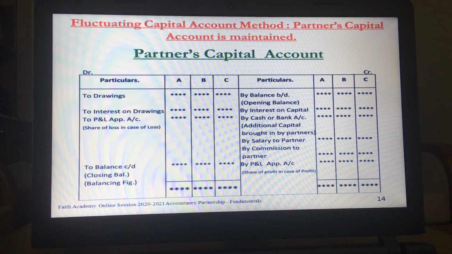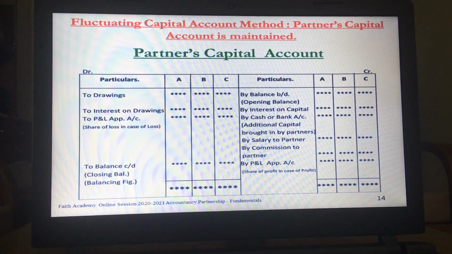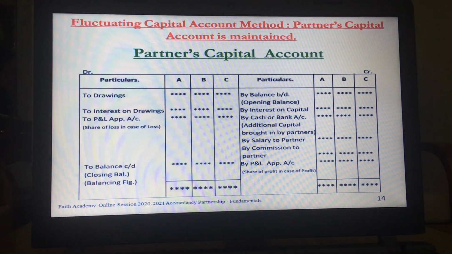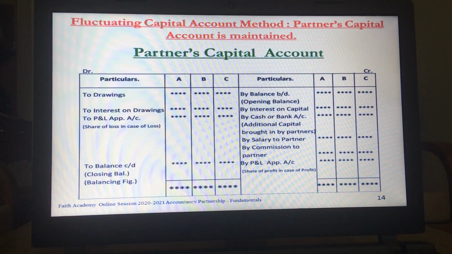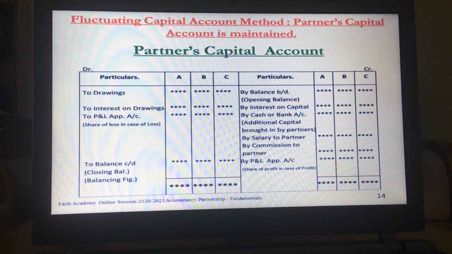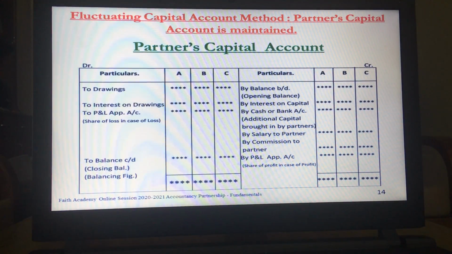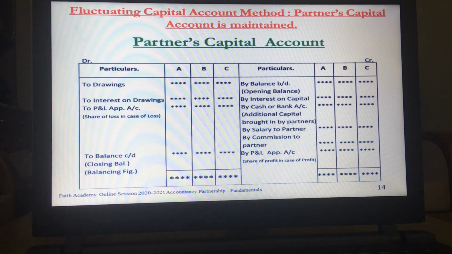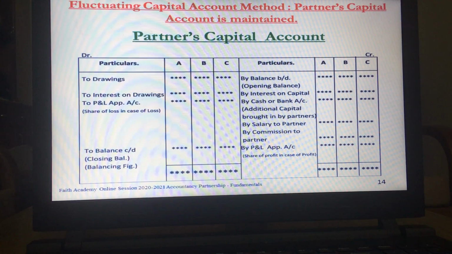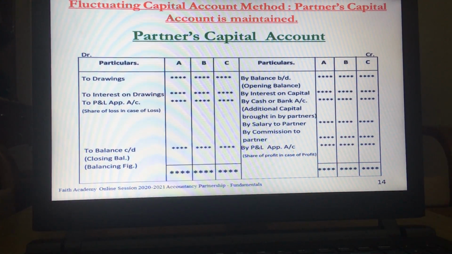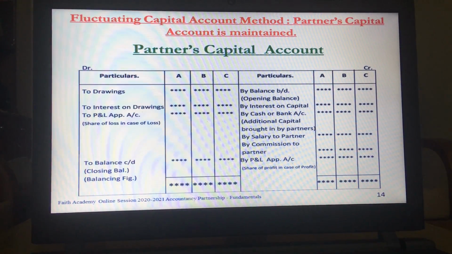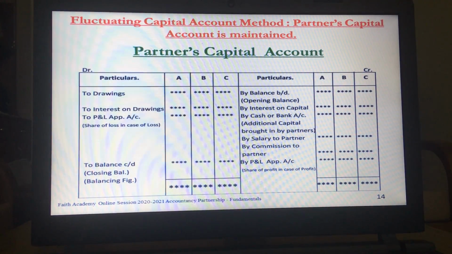The closing balance mostly is credit. When we take out the closing balancing figure, it will be shown on the debit side, and once it is brought down, it will be a credit entry, but it may have a debit balance also. That is also possible.